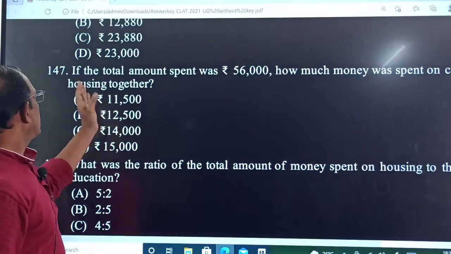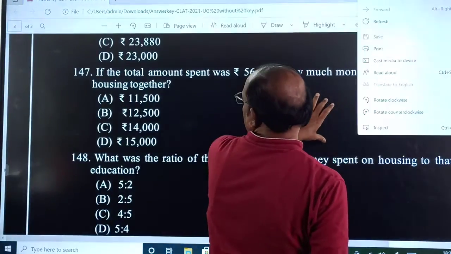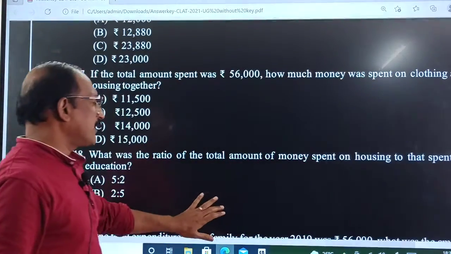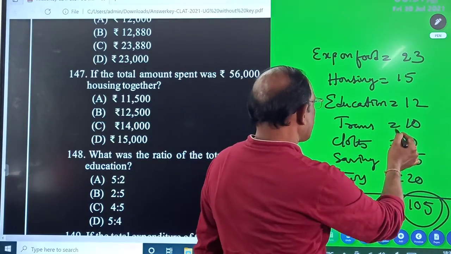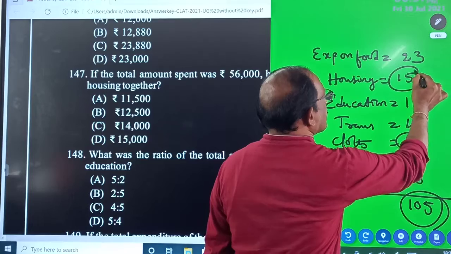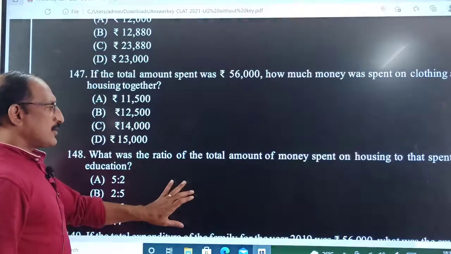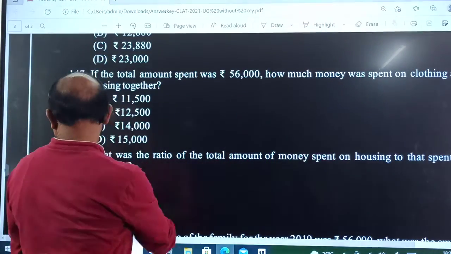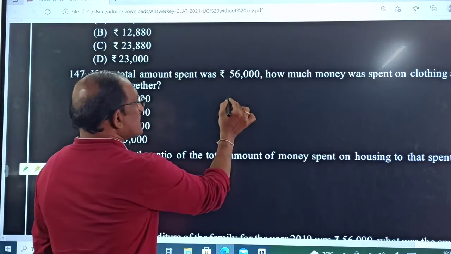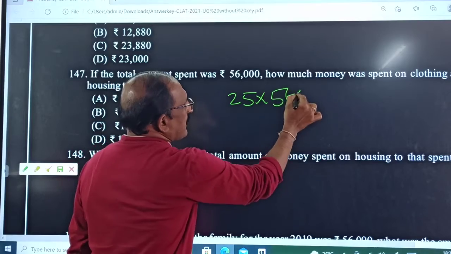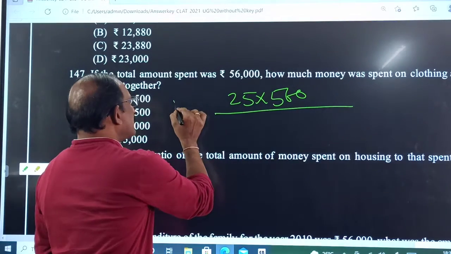Then, the same total amount spent, 56,000, is given. Now the spending on clothing and housing: clothing is 10% and housing is 15%, total 25%, which is 1/4. So 25% into 560, we can take directly because the zeros cancel.